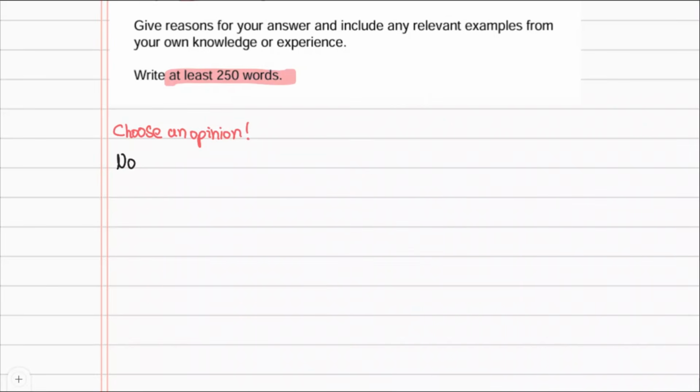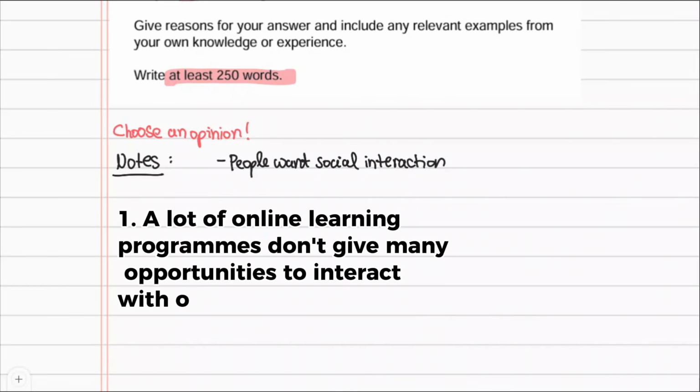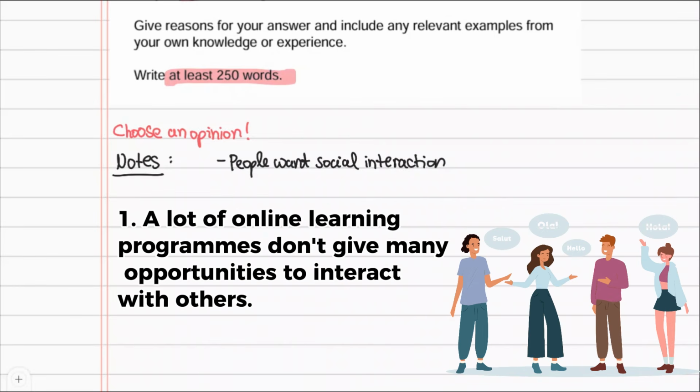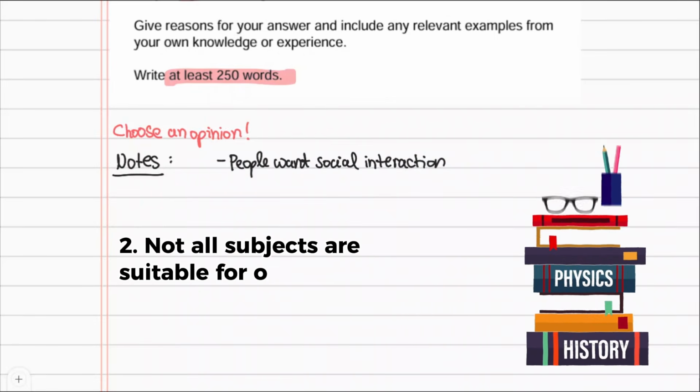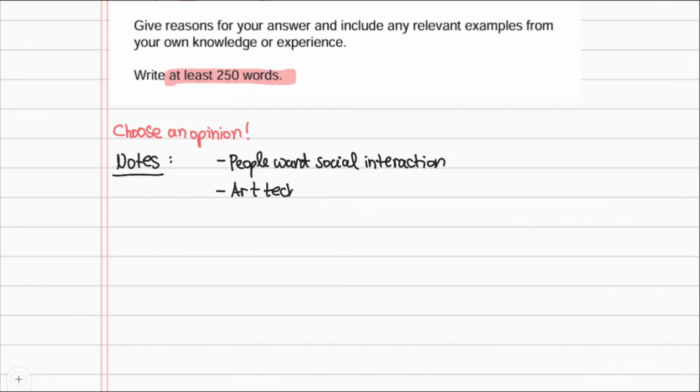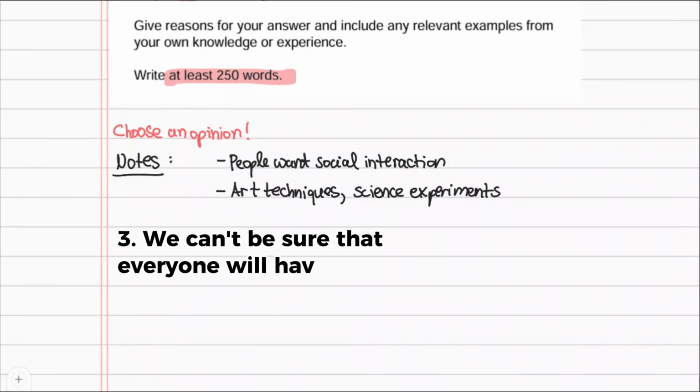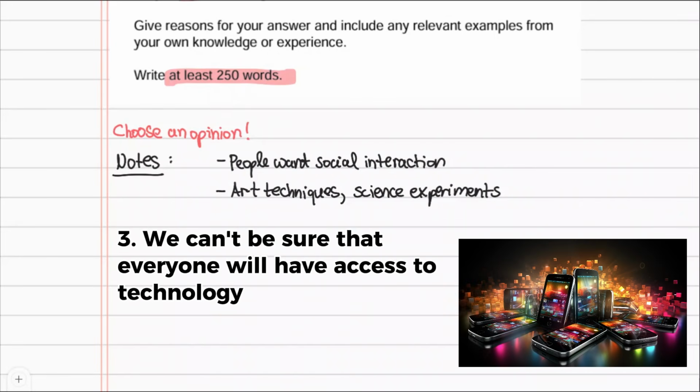My reasons for why online teaching won't replace traditional teaching are: people want social interaction. A lot of online learning programs don't give many opportunities to interact with others. Another reason is that not all subjects are suitable for online teaching. So I will write art techniques, science experiments. And finally, we can't be sure that everyone will have access to technology.